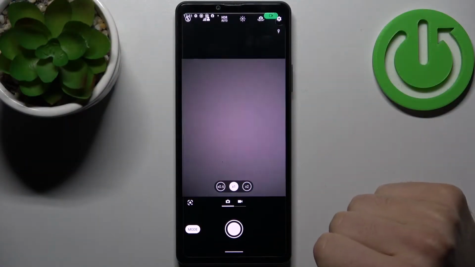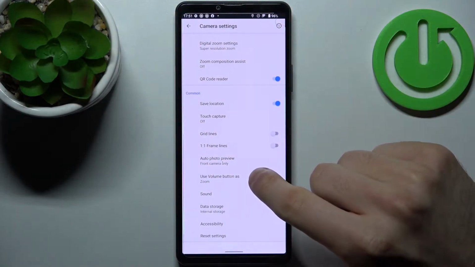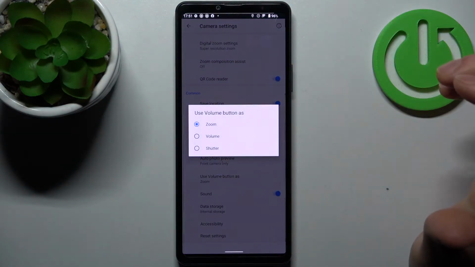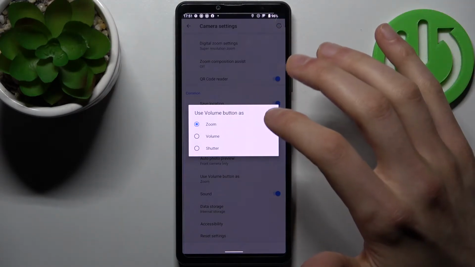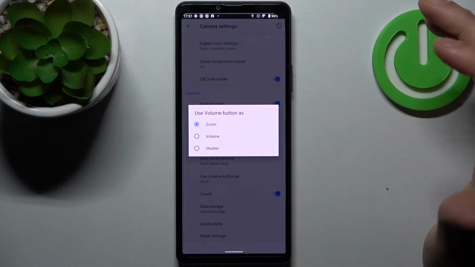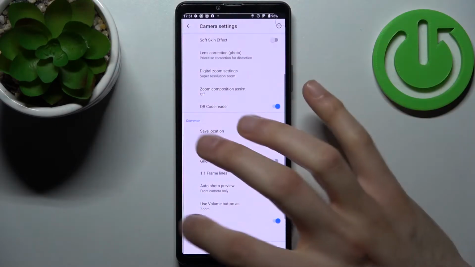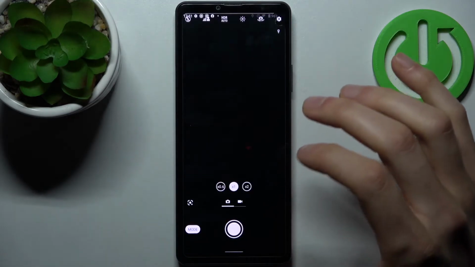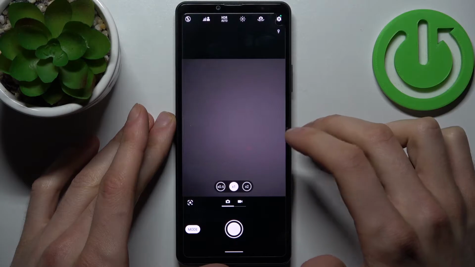So first let's open camera, tap on the gear icon to access its settings, and here you can find volume buttons. So like you can set it to zoom, volume, or just shutter. So I'm gonna try to use it as zoom. So let's try it with the front camera.